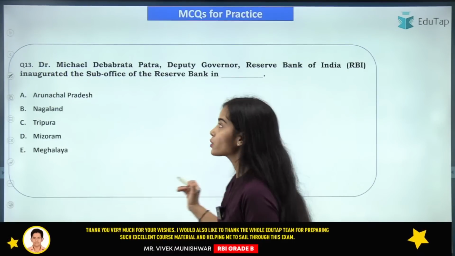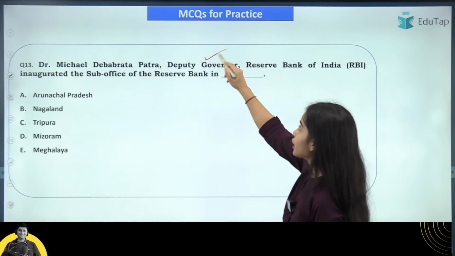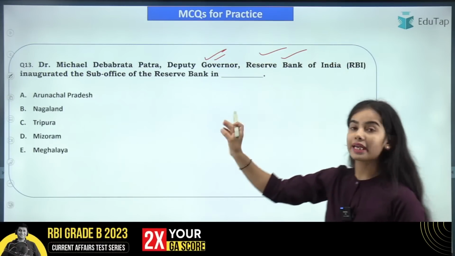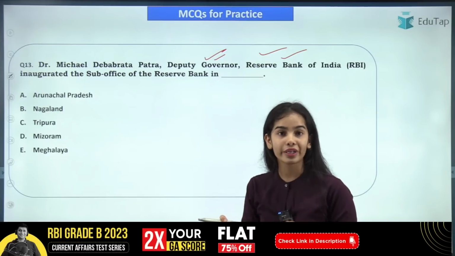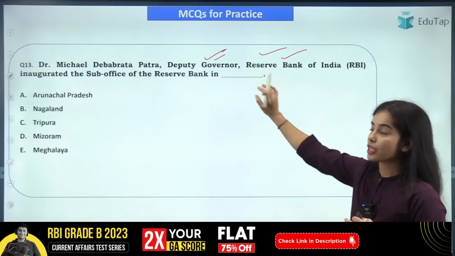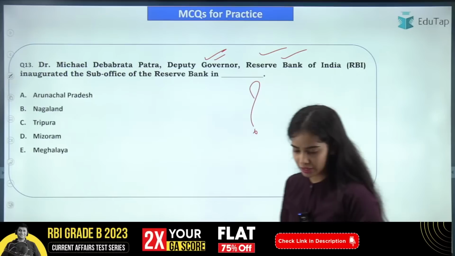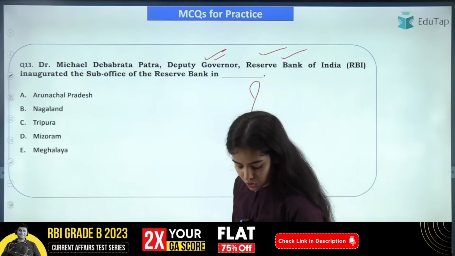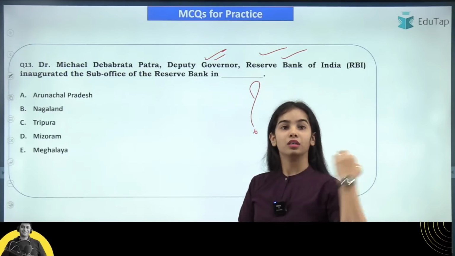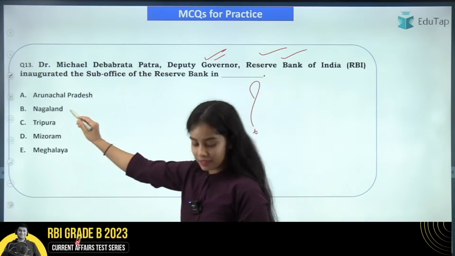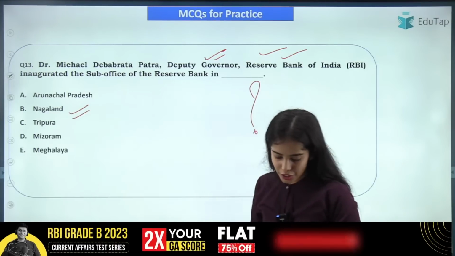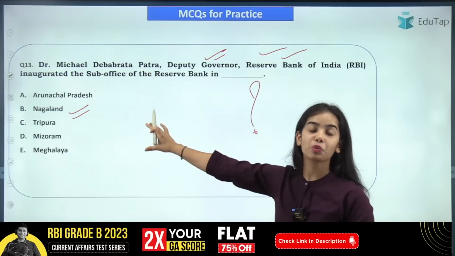Now coming to the next question: the Deputy Governor of the Reserve Bank of India inaugurated the sub-office of the Reserve Bank of India in where? Where has it been opened, that you have to tell. Yes, it has been opened in Nagaland.